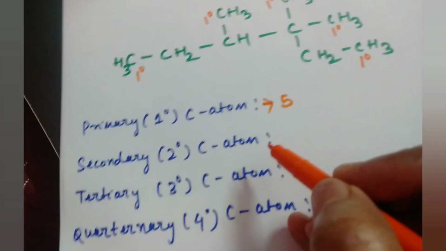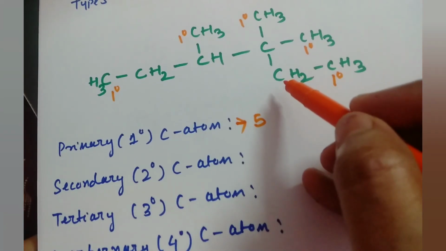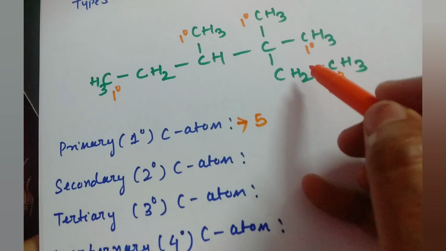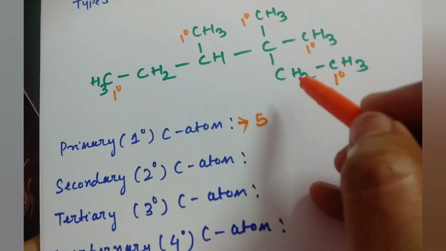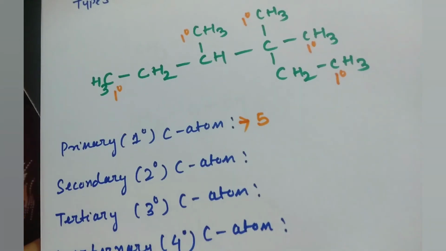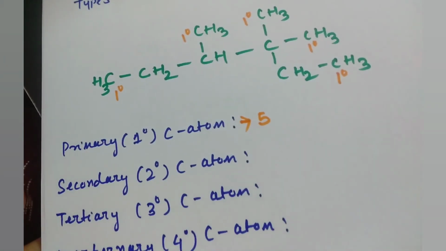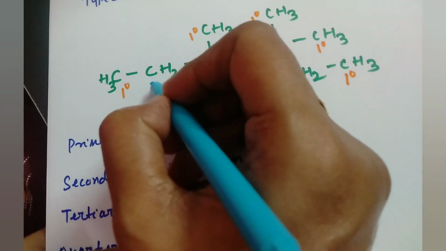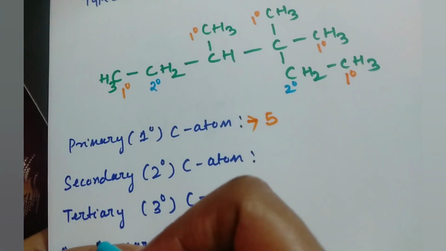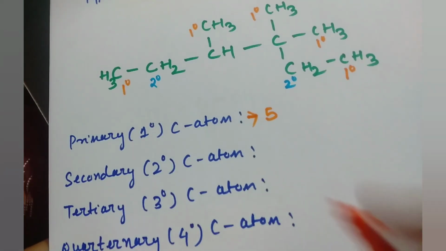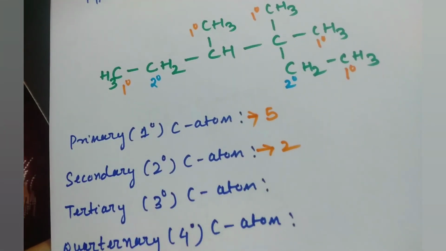Similarly, secondary carbon atom. If one carbon atom is attached to two other carbon atoms on the two sides, then that is known as a secondary carbon atom. That means CH2 carbon atoms are known as secondary carbon atoms. So if I write the secondary, this identifies the secondary carbon atom. This is secondary carbon, CH2, and here also another CH2 secondary carbon atom is there. So all total, how many secondary carbon atoms are there? The secondary carbon is 2.